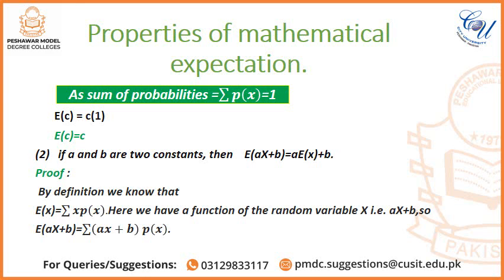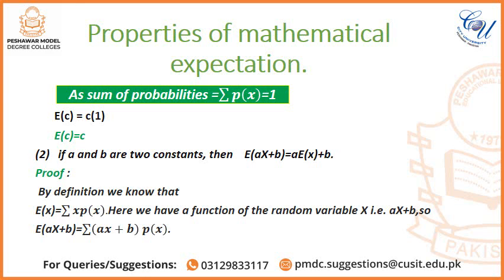As we know, the sum of all probabilities is equal to 1, or mathematically, summation P(X) = 1. Therefore E(C) = C into 1, so E(C) = C, which is the required result.